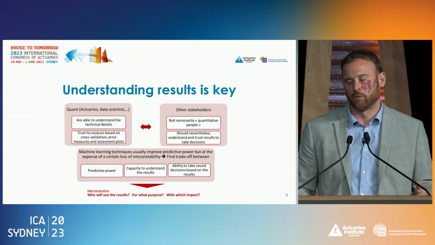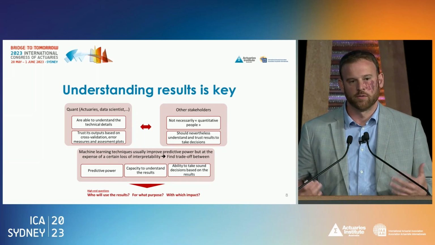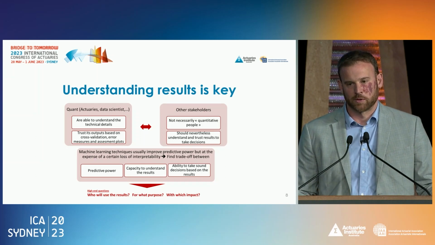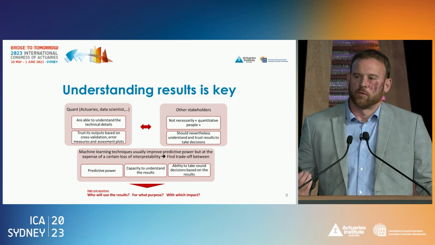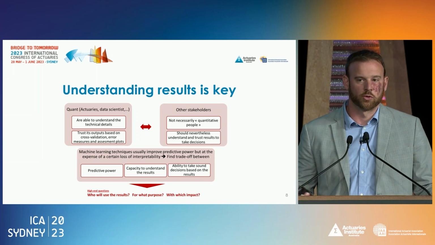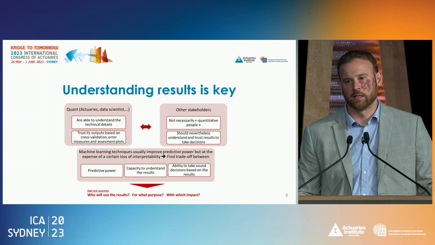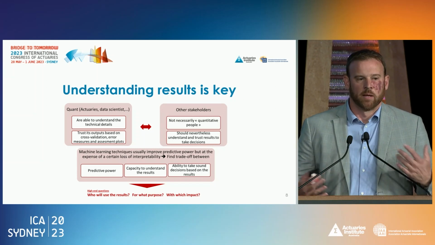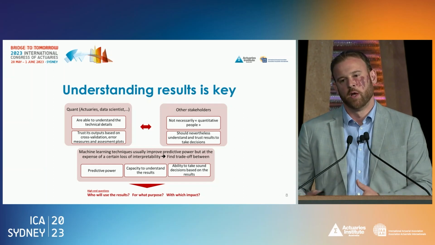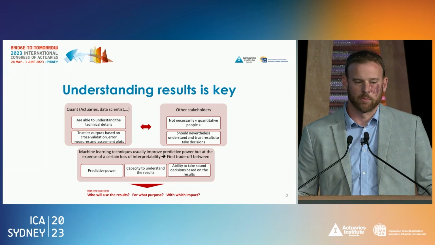you do not develop a model for the beauty of the art, but of course to help in the decision-making process, okay? And so I think what is important as an actuary when you potentially plan to use machine learning techniques is to be able to assess which type of model you have to use in which type of situation.